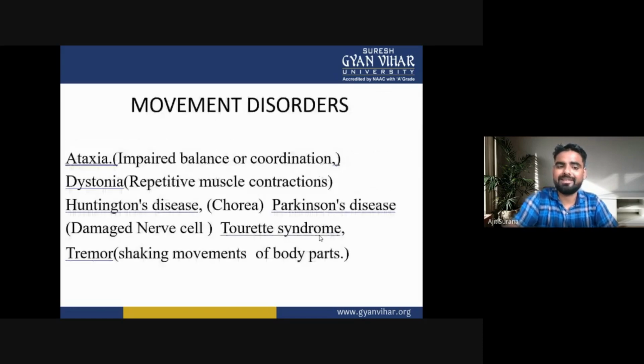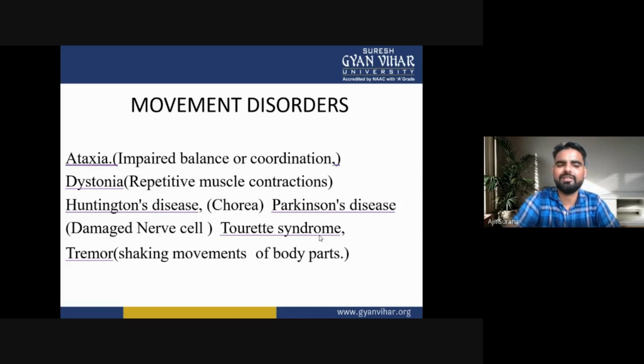There are many different types of movement disorders. First one is ataxia, in which there is impaired balance or incoordination. Second one is dystonia, in which repetitive muscle contraction may occur. Third one is Huntington's disease or chorea. Then Parkinson's disease, in which there are damaged nerve cells, Tourette syndrome, and tremor. In tremor there are shaking movements of the body parts. So these are the movement disorders.